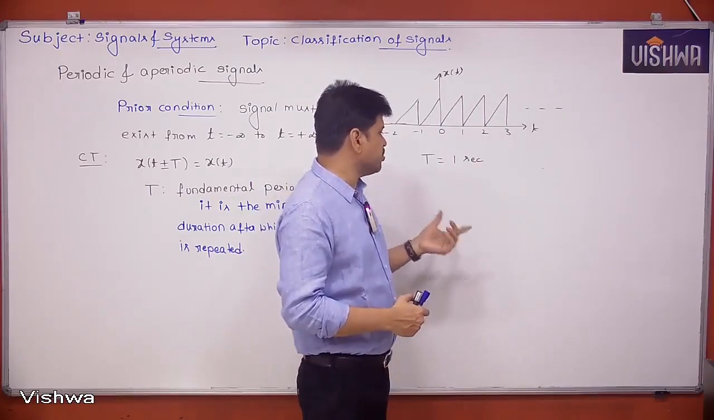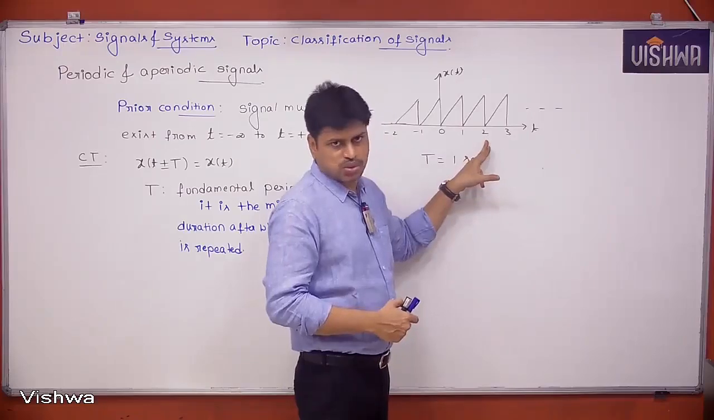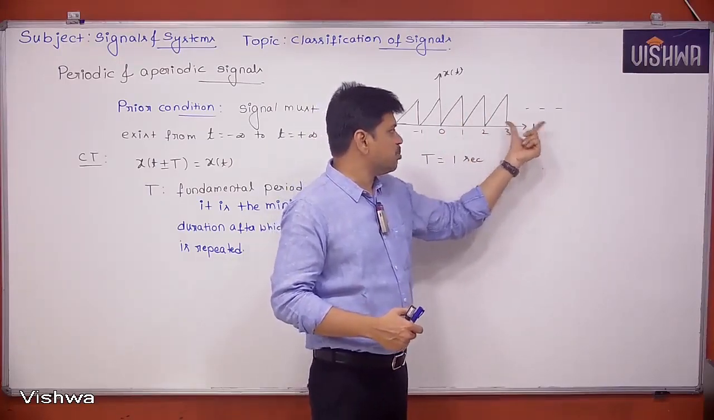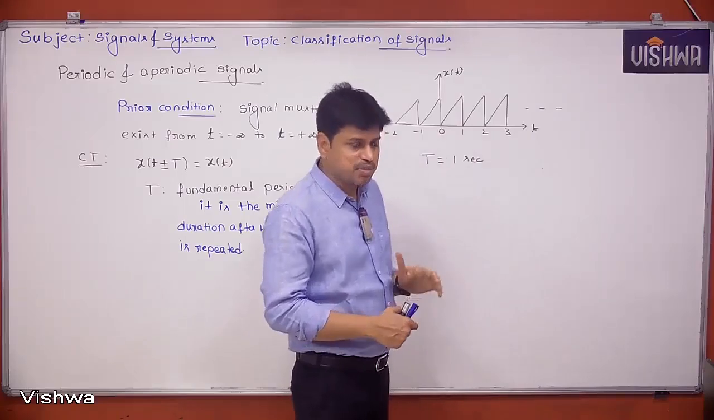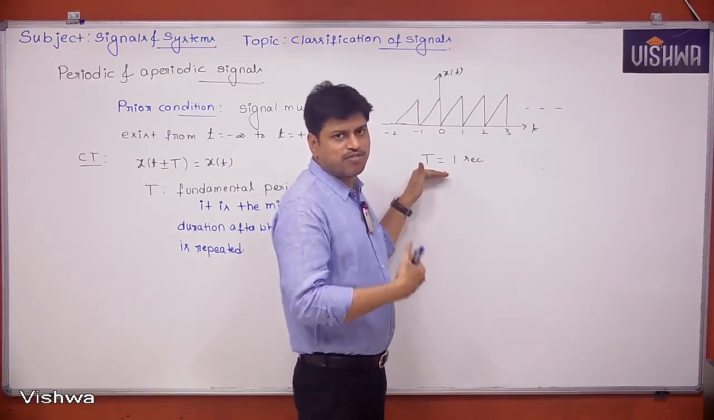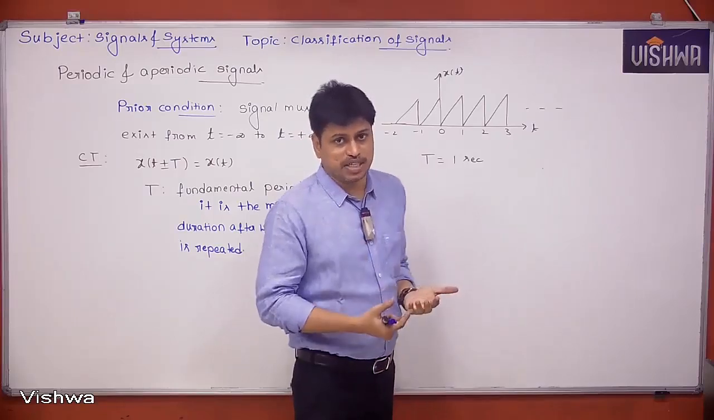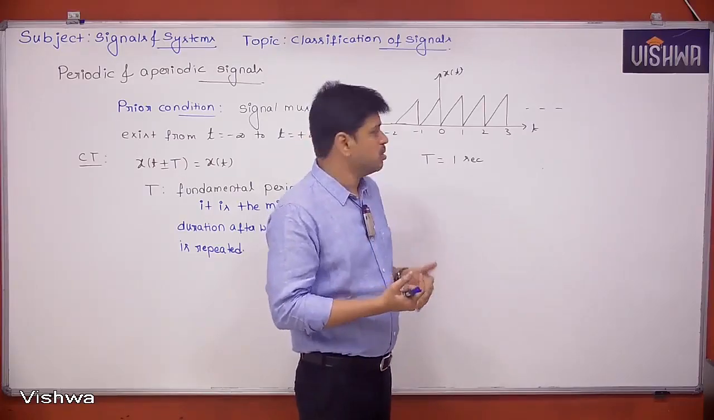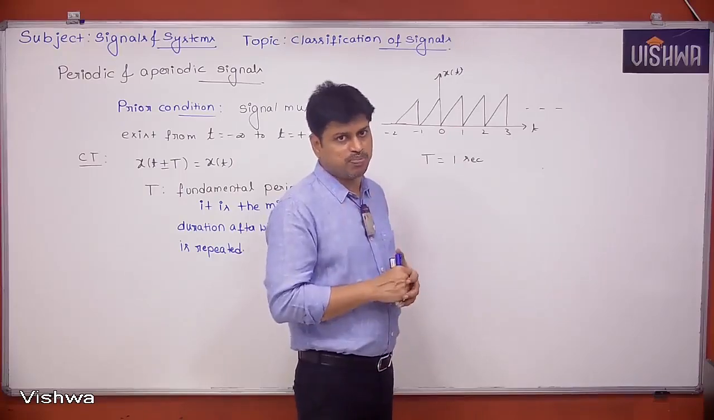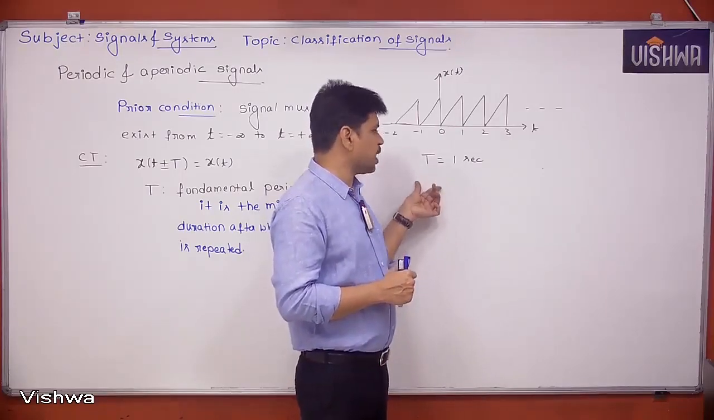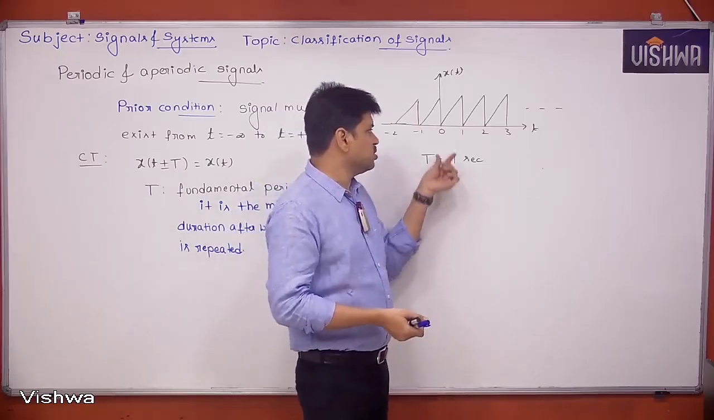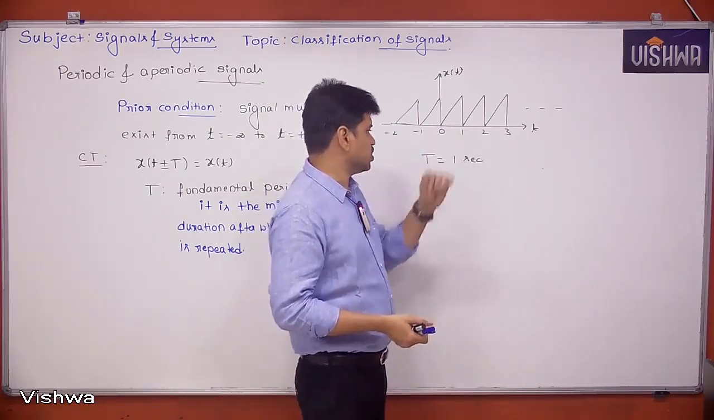Period can be anything. Suppose I take 0 to 2 seconds. If I take this block and keep repeating it, I can still get the signal. That means if you know the fundamental period, any integer multiple of the fundamental period is also a period. But remember, the fundamental period has to be the minimum duration. So if somebody asks for the time period, by default it is always the fundamental time period.